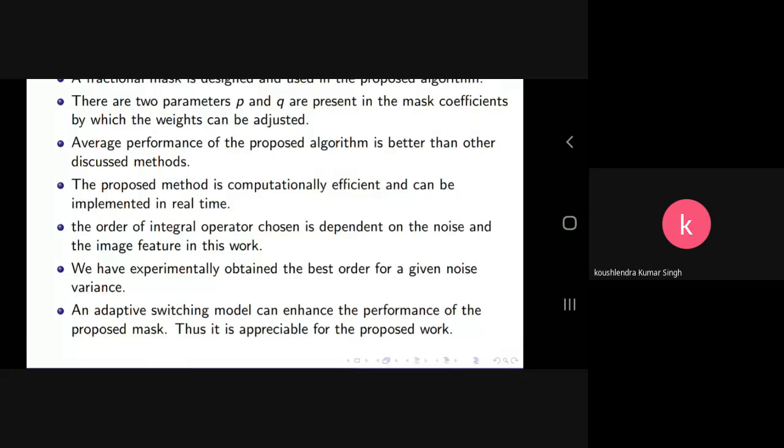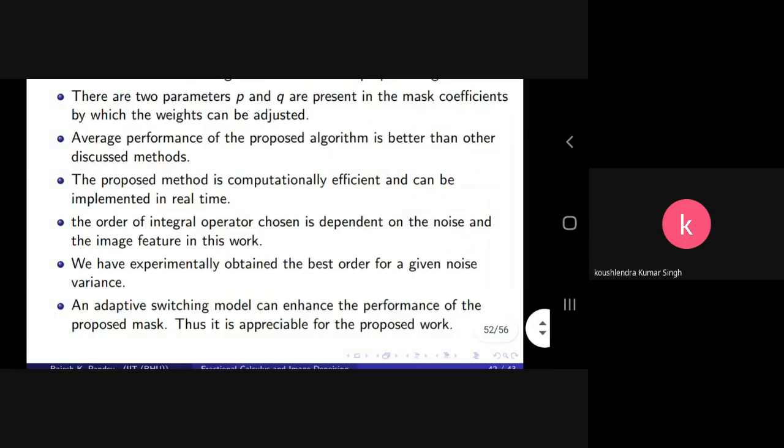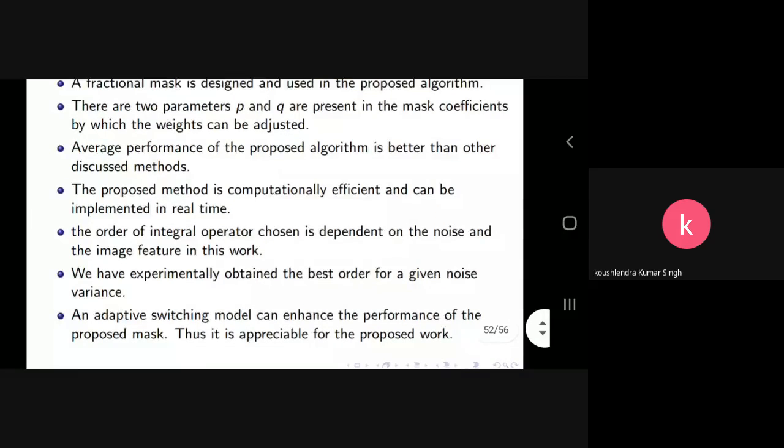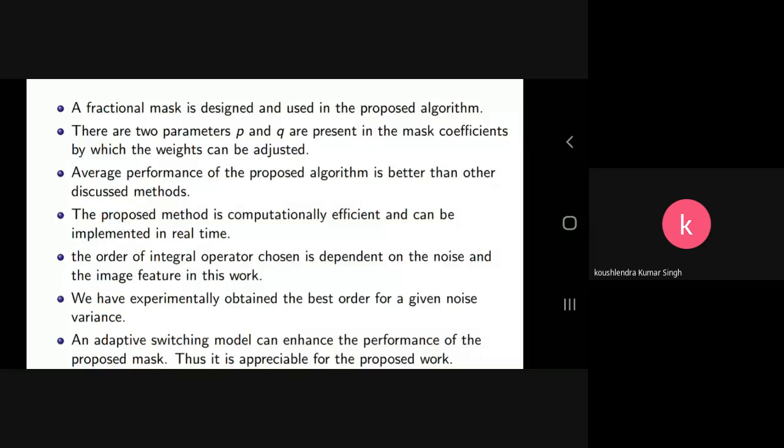Some other open questions or open problems that I suggest: the idea is to find an adaptive algorithm, to develop adaptivity for this filter. Adaptive in the sense of what? Adaptivity in the sense of fractional filters, or adaptivity for the values of P and Q. Still, we are working on it. If you are interested, you may also join to work on this topic to develop an adaptive scheme for several image processing applications using the proposed fractional filters.